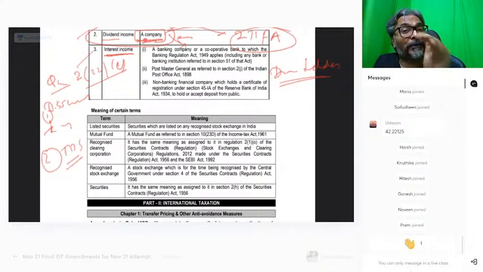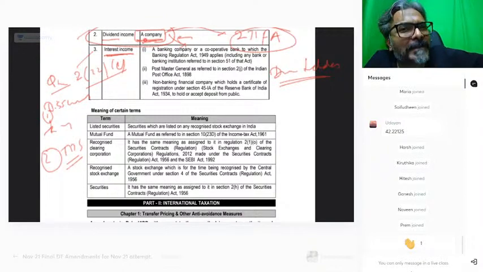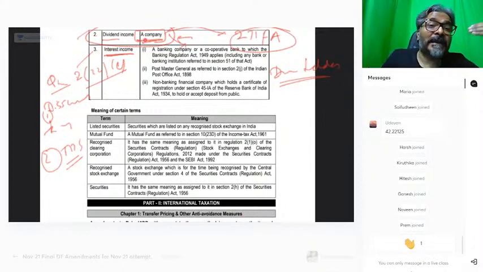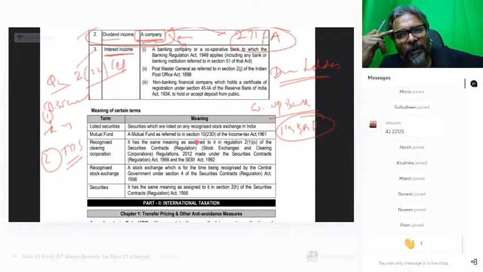The magnitude is this, that they will ask you a full-fledged total income question for a banking company, for which you require 36(1)(viia), or maybe tax liability also, students. And maybe they can go for a cooperative bank. Let's talk about cooperative bank. If it is a cooperative bank, whether 115BAD will be applicable for a cooperative bank?